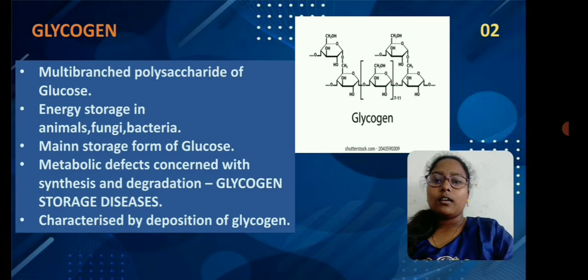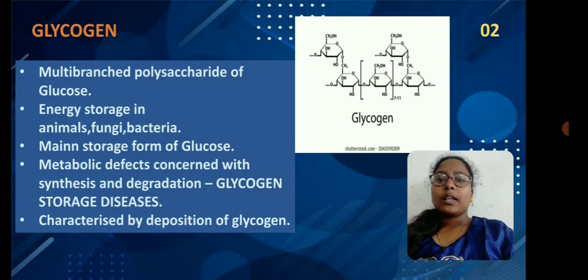Now we'll know about the glycogen storage diseases. If there are any metabolic defects concerned with glycogen synthesis or breakdown, that is glycogenesis or glycogenolysis, then these disorders are called glycogen storage diseases. They are characterized by the deposition, that means accumulation, of glycogen. Now we will get into the diseases.